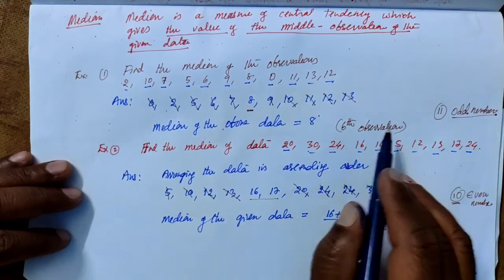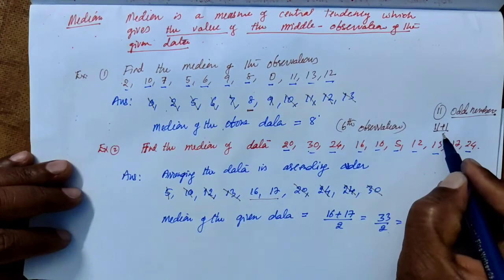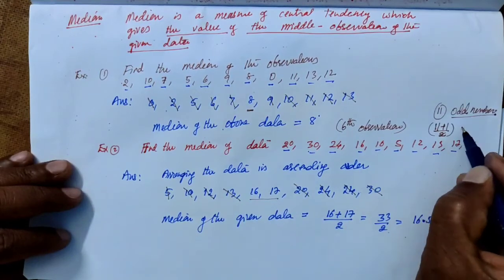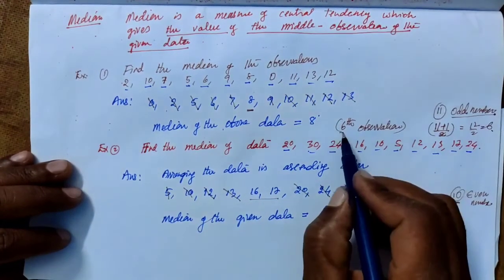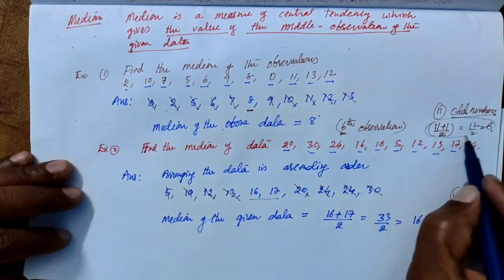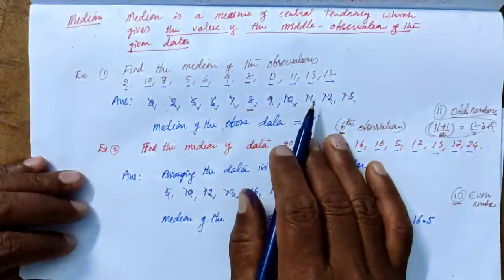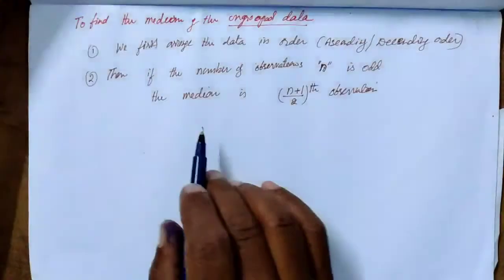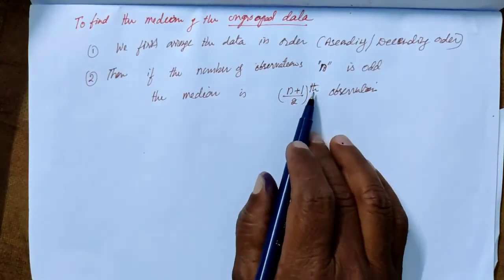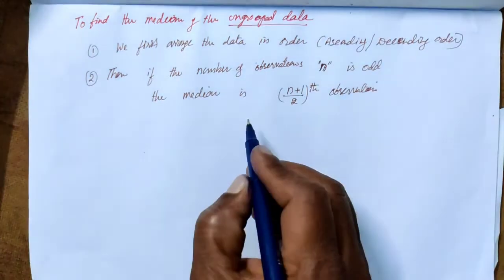How did we get sixth from 11? 11 plus 1 by 2, we get 12 by 2, which is equal to 6. Therefore, if the number of observations n is odd, then the n plus 1 by 2th observation is the median for the given data.